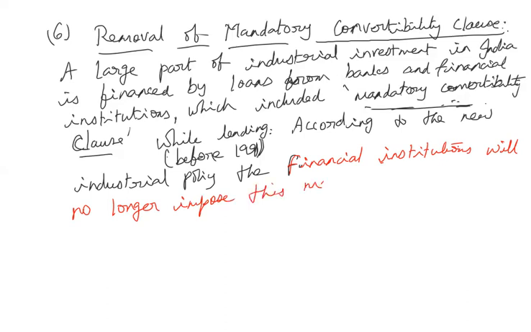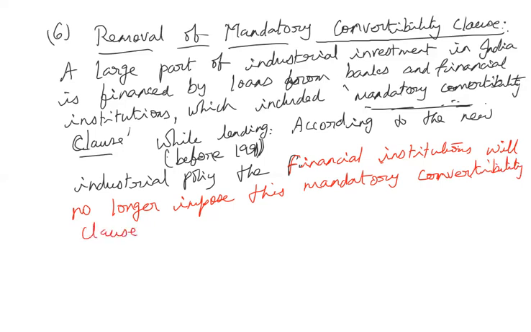That means they can no longer automatically become the shareholder of the company. So now the private sector has more freedom while borrowing loans from the banks and other financial institutions.